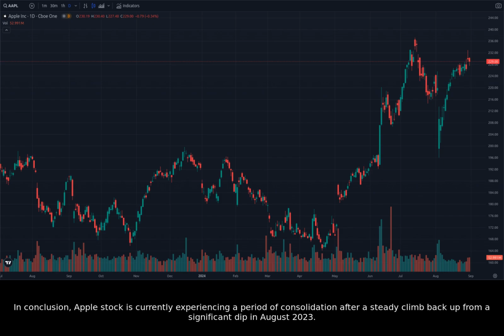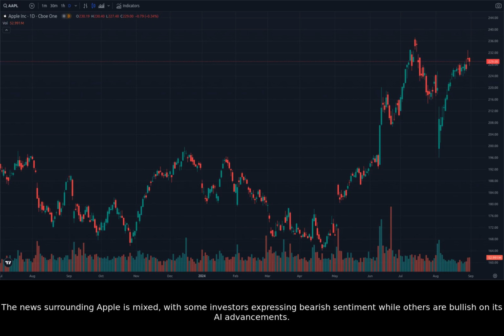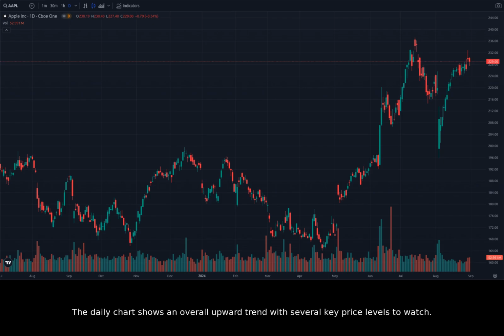In conclusion, Apple stock is currently experiencing a period of consolidation after a steady climb back up from a significant dip in August 2023. The news surrounding Apple is mixed, with some investors expressing bearish sentiment while others are bullish on its AI advancements. The daily chart shows an overall upward trend with several key price levels to watch. The 200-day moving average acts as a support level, while the recent high of $233.08 could be a resistance level.